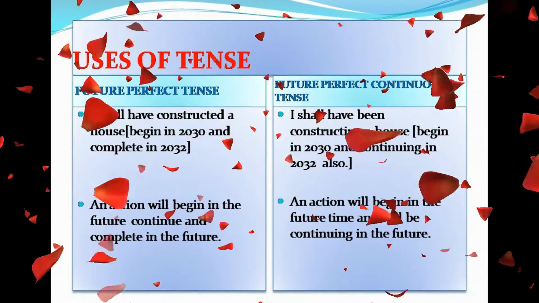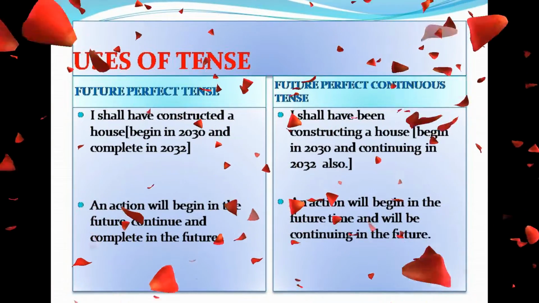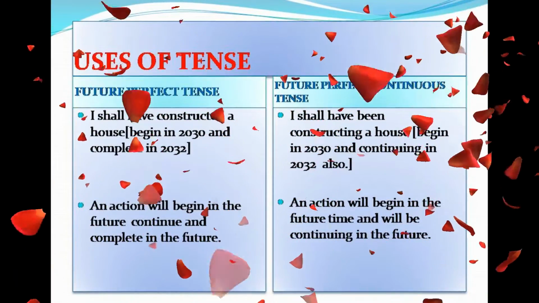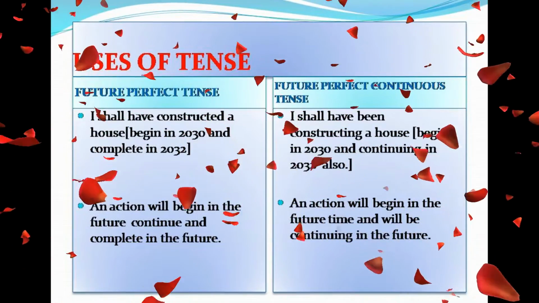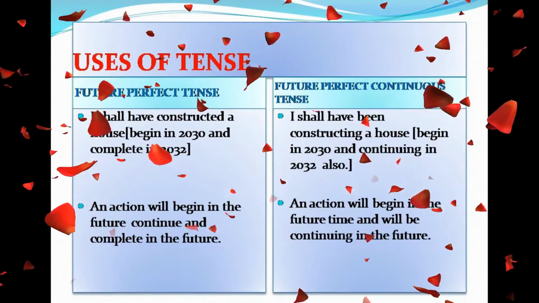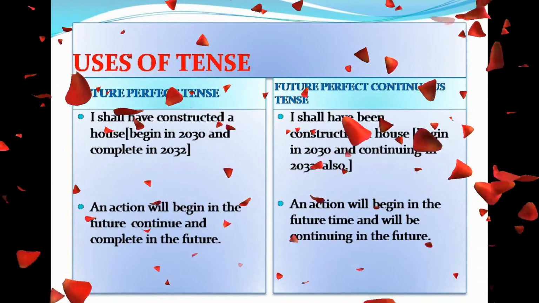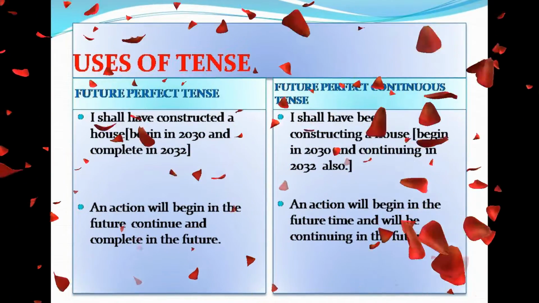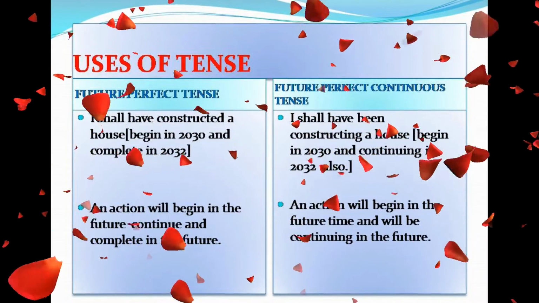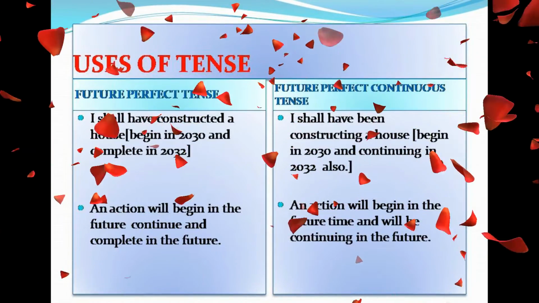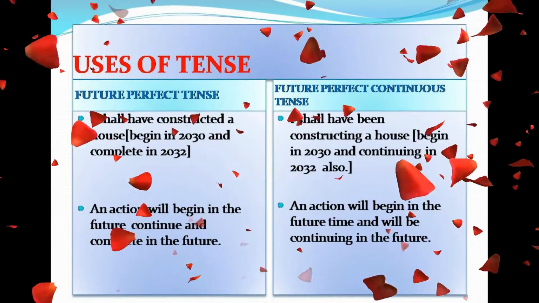I shall have been constructing a house is an example for future perfect continuous tense because shall have been and present participle form of the verb is used in this example. The action constructing a house will begin in 2030 and continue and be completed in the year 2032.